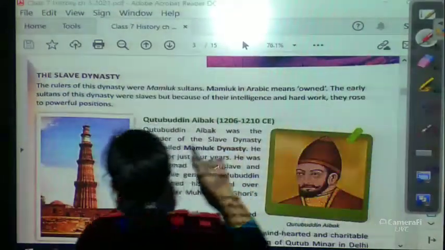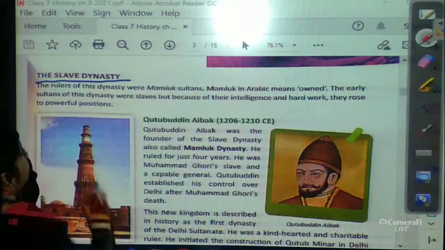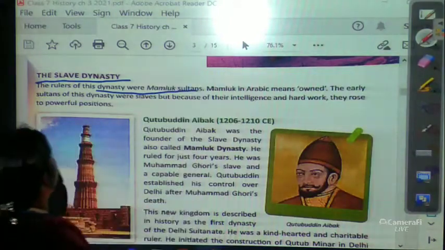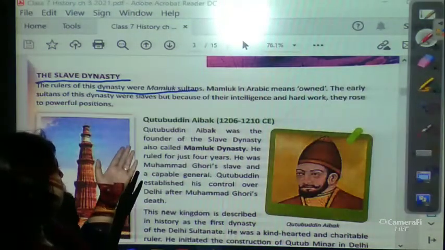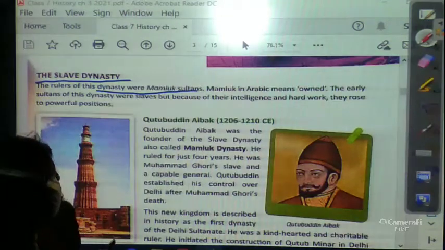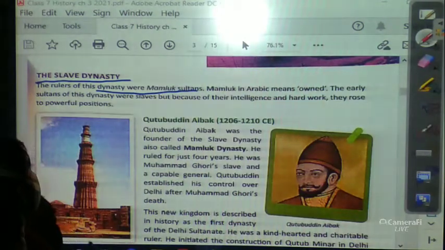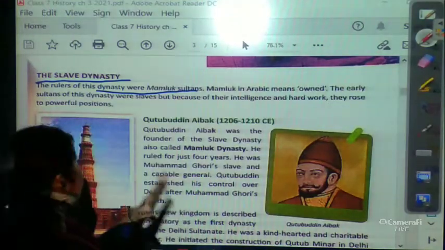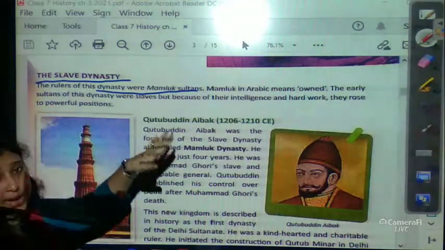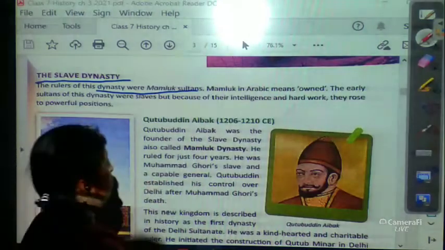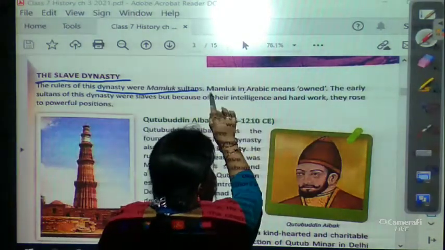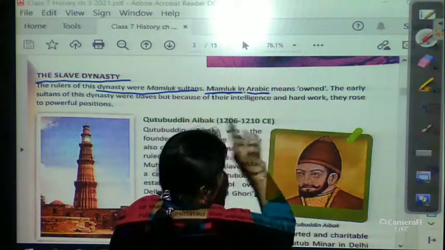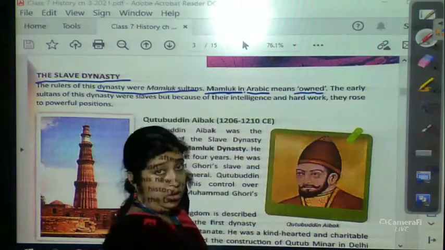Now the slave dynasty. The rulers of the dynasty were Mamluk Sultans. If a question comes asking who was a Mamluk Sultan, we can say the ruler of the slave dynasty. Mamluk in Arabic means owned.